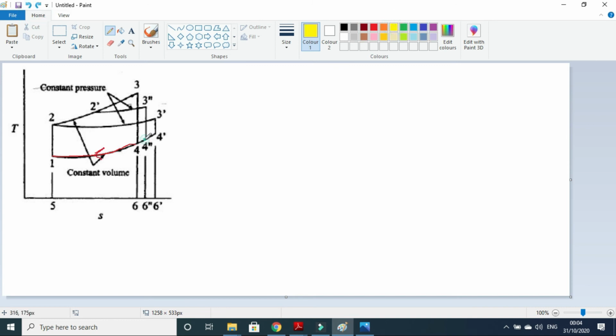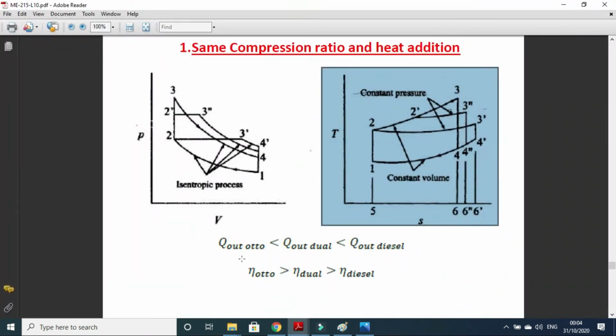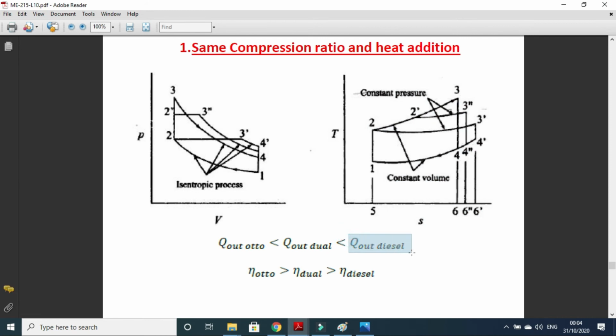You can see 4 double dash to 1. So which one will have the highest heat rejection? The diesel cycle will have the highest heat rejection, and the Otto cycle will have the least heat rejection. So Q out is smallest for the Otto cycle. This is written here. You can see here the Q out of the Otto cycle is less than Q out of the dual cycle, and this is less than Q out of the diesel cycle. So Q out of the diesel cycle is the largest,